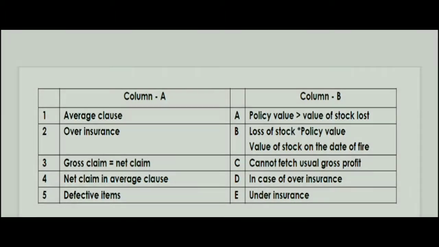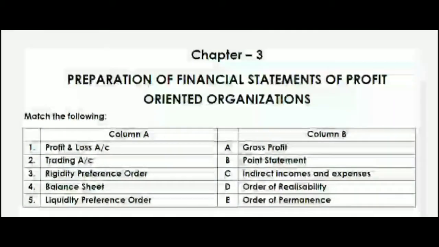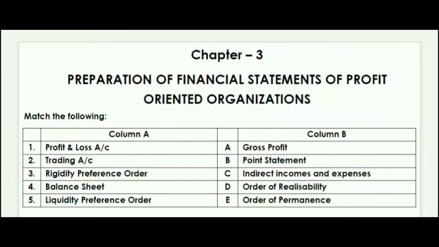So let's see the next question. Let's see the objective of chapter 3. Chapter name is preparation of financial statement of profit oriented organizations. So let's see match the following type. Profit and loss account. So what will be the options?